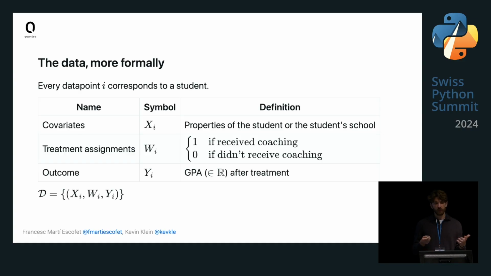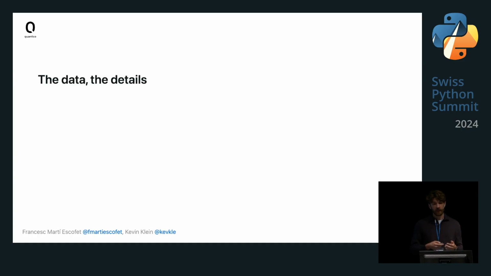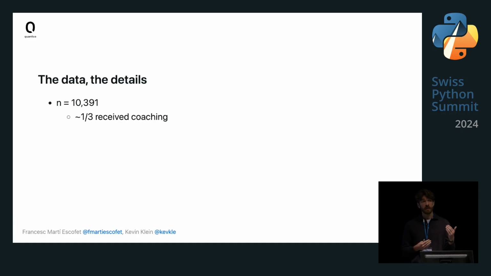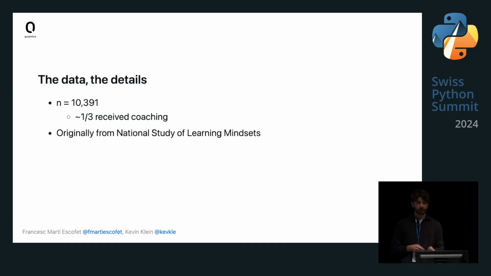So this is, more formally speaking, the data we have at hand. In a bit more detail, we have approximately 10,000 students who took part in this, to give you a ballpark idea of what we're talking about. We said before there was a randomized control trial. So the assignment was independent of the covariates, but it was a biased coin. Approximately a third of the students did receive the coaching and 2/3 did not receive coaching.